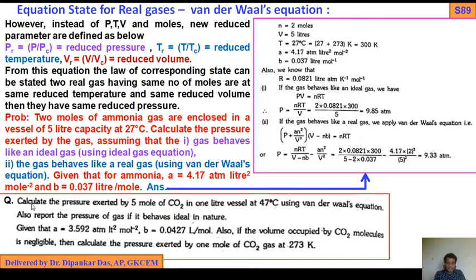Calculate the pressure exerted by 5 moles of CO2 in 1 liter: n is 5, volume is 1, temperature T is 47 plus 273, using the Van der Waals gas equation. A value is given as 3.592, B value is given. Also, if the volume occupied by carbon dioxide molecules is negligible, then calculate the pressure exerted by 1 mole of CO2 gas at 273 Kelvin.